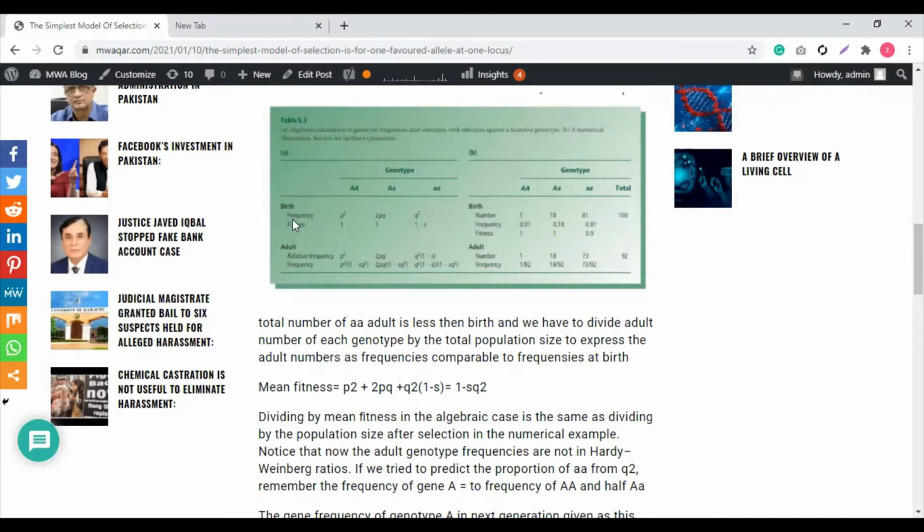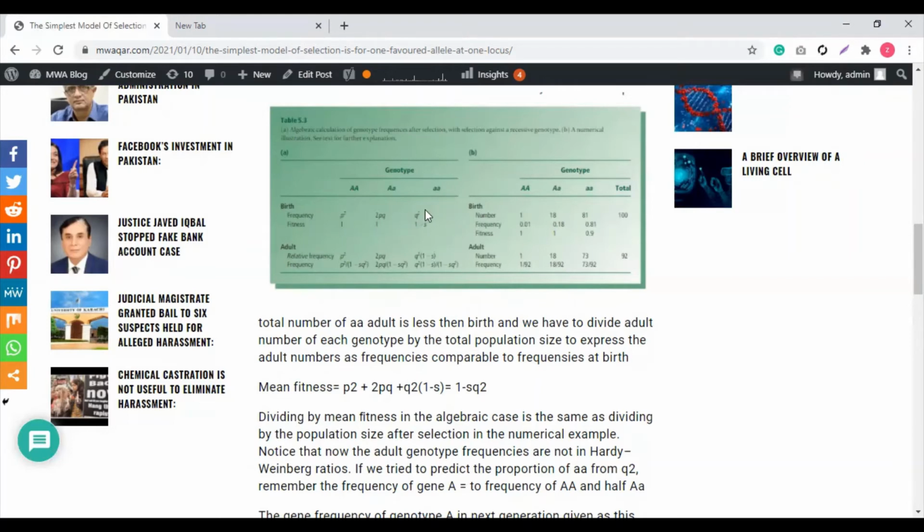We want to see the algebraic form also. Let's say at birth the frequency of capital A is represented as p. In the Hardy-Weinberg theorem we already explained that A is represented by p and small a is represented as q. Cool. So AA becomes p square, Aa becomes 2pq, and aa becomes q square by the Hardy-Weinberg theorem.